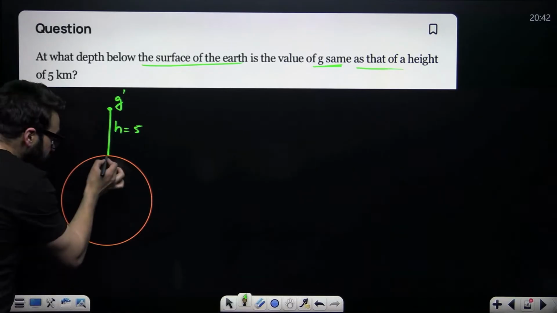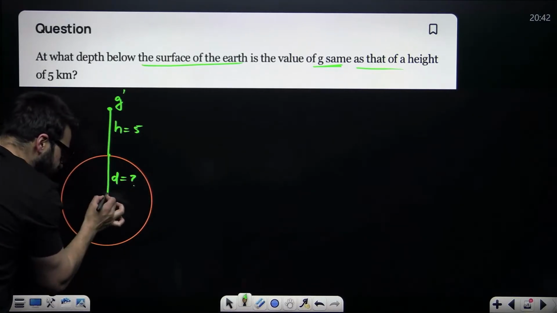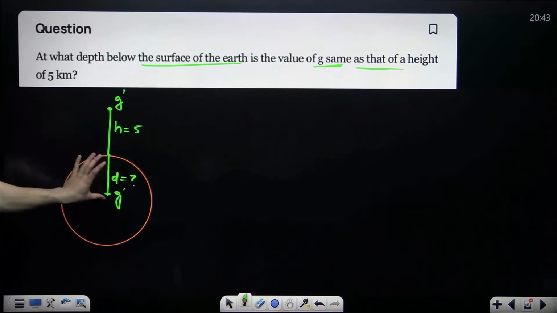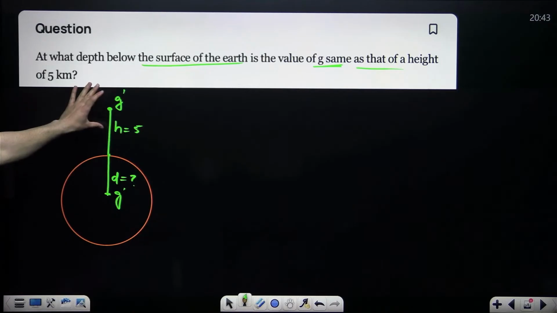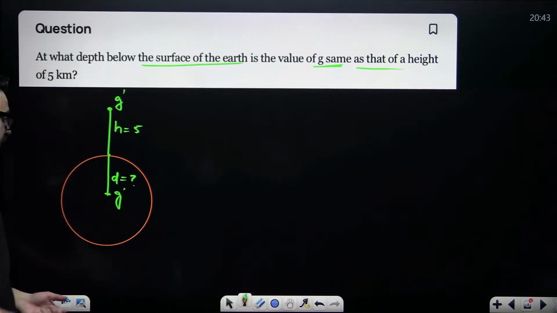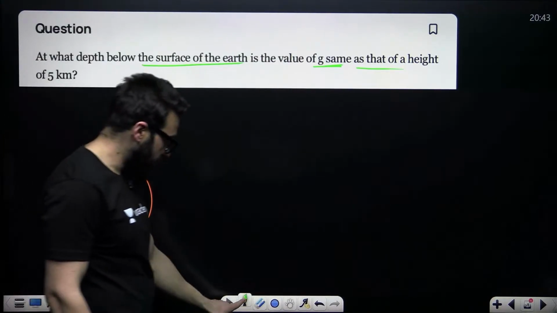Now it says, at what depth is the value of acceleration due to gravity the same, that is g dash? You are supposed to find, if at h equal to 5 kilometers the value of acceleration due to gravity is something, at what depth will the acceleration due to gravity be the same?